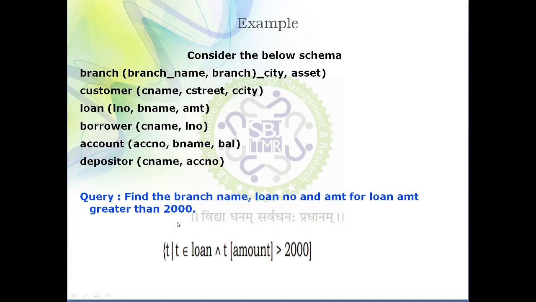That means we need to fetch three attributes: branch name, loan number and amount for a loan amount which is greater than 2000. Okay, so we have been provided this many tables over here. First of all we need to decide which table we should use to fetch the data. In this case, which table are we going to use?